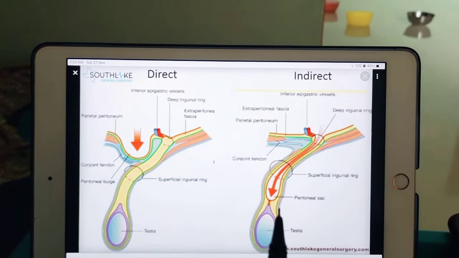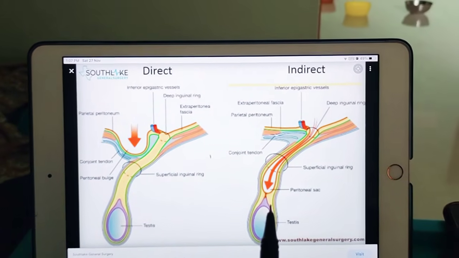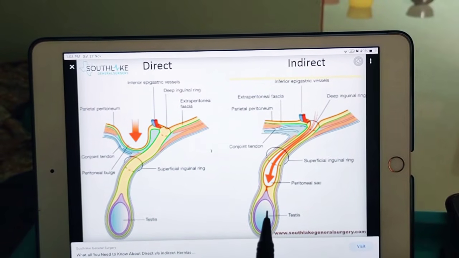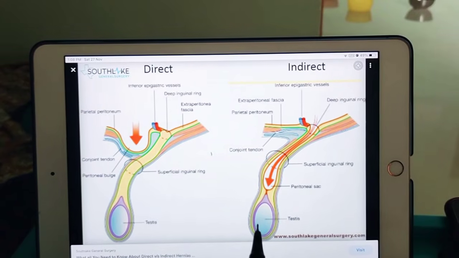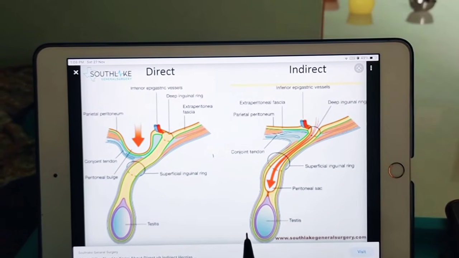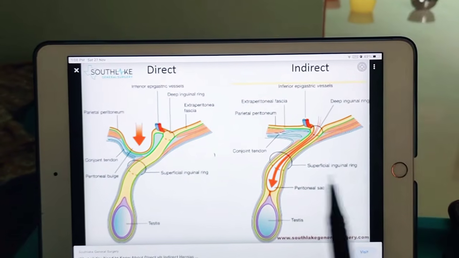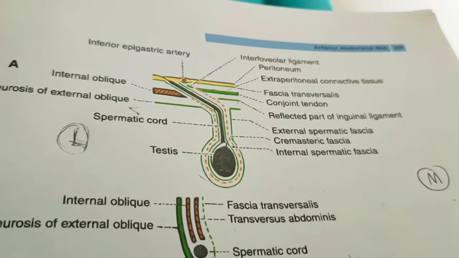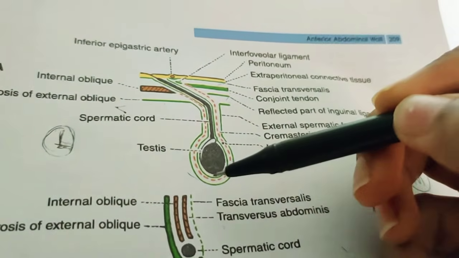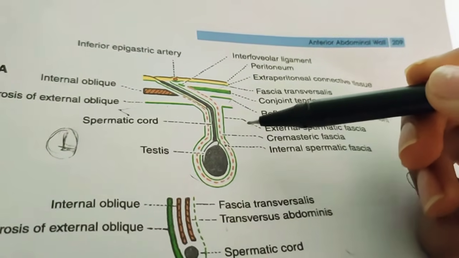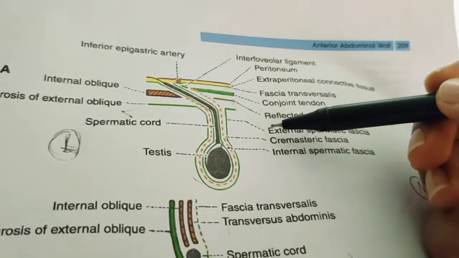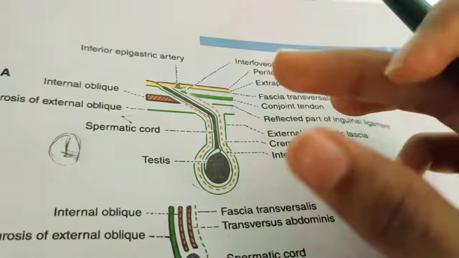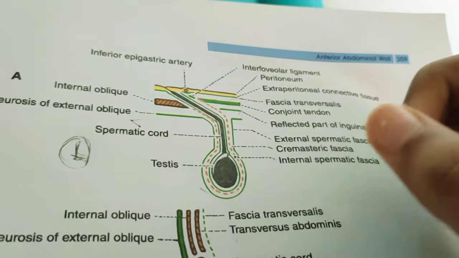First, inside, you'll have extraperitoneal tissue, next the internal spermatic fascia, next the cremasteric fascia, after that the external spermatic fascia, and after that the skin. Let me show the diagram to understand this. If you remember this diagram, you can easily remember what is present from inside to outside. Inside, first you have the internal spermatic fascia, then the cremasteric fascia, then the external spermatic fascia, and completely outside the skin, right? So these are the coverings of indirect hernia.